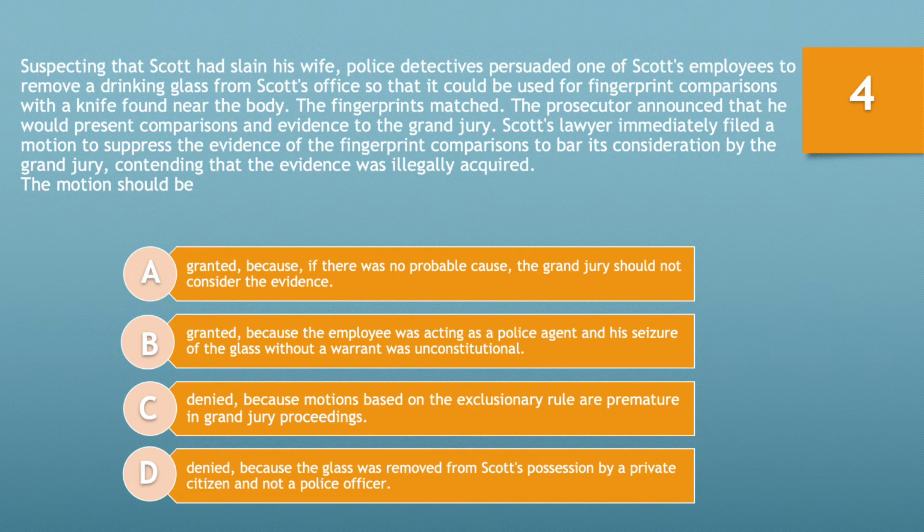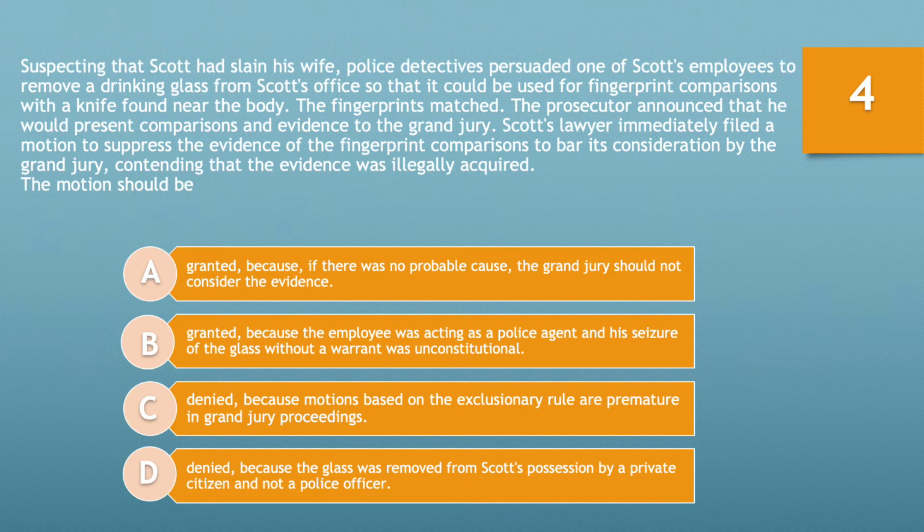Okay, question number 4. Suspecting that Scott had slain his wife, police detectives persuaded one of Scott's employees to remove a drinking glass from Scott's office so that it could be used for fingerprint comparisons with a knife found near the body. The fingerprints matched. The prosecutor announced that he would present comparisons and evidence to the grand jury. Scott's lawyer immediately filed a motion to suppress the evidence of the fingerprint comparison to bar it from consideration by the grand jury, contending that the evidence was illegally acquired.